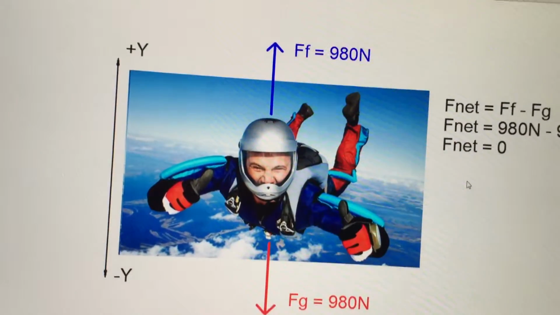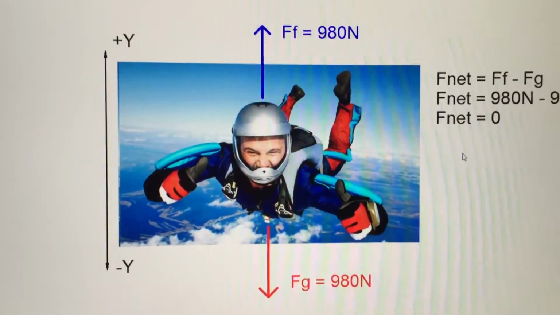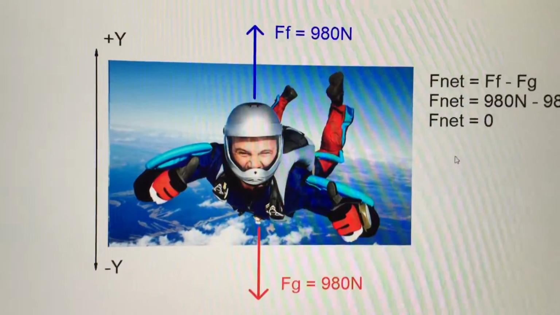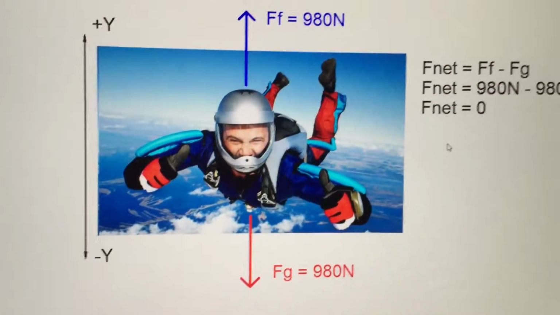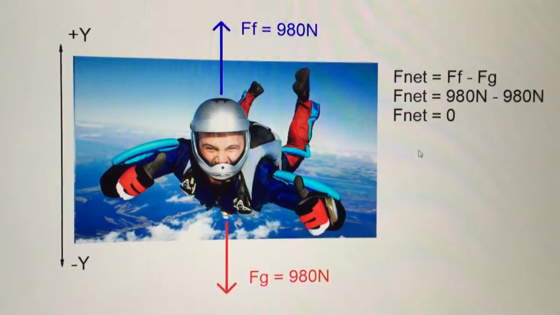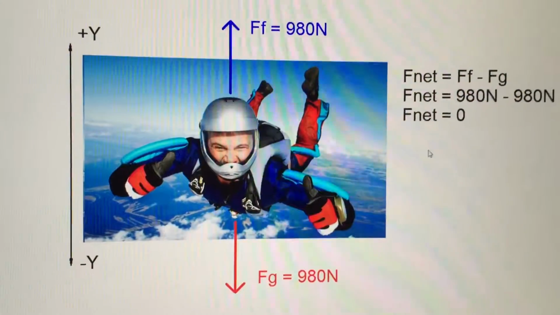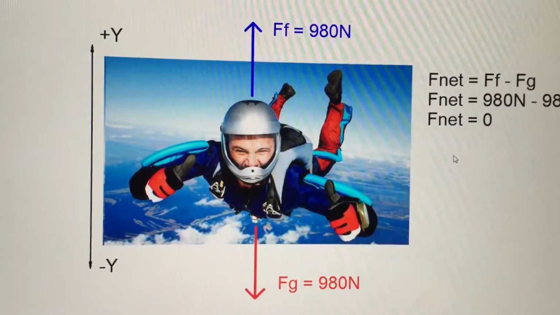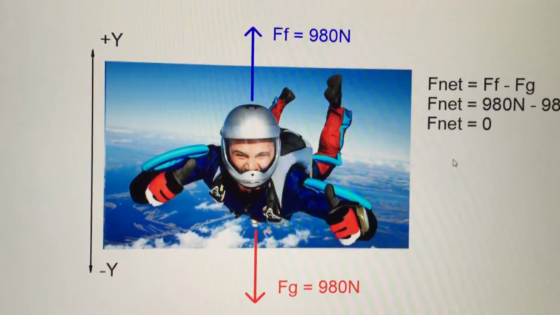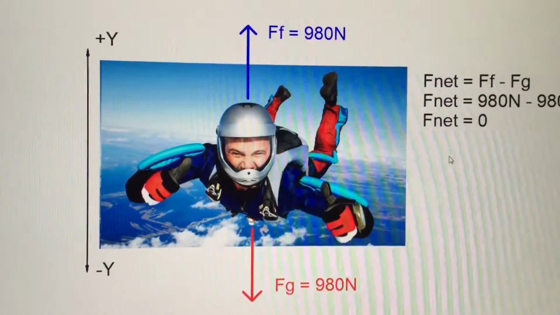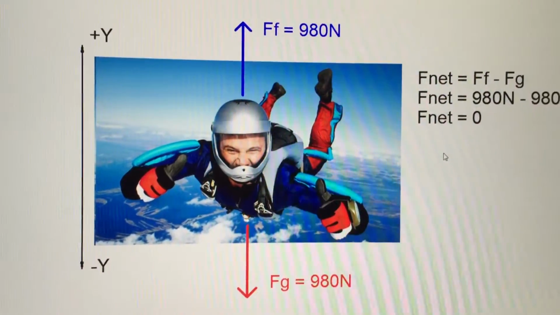What does this mean for Matteo? Matteo will continue to fall at a constant speed of 56 meters per second until he opens his parachute, which changes the force of friction. That's not part of the problem. The first law says that motion does not change unless an unbalanced force is acting upon an object.